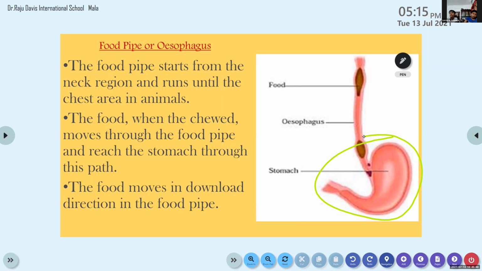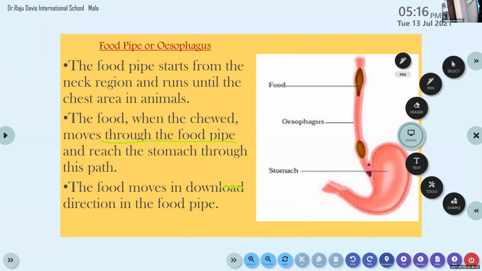Ma'am, do we need to write all this definition? Ah, yes. Not all of it. The food pipe starts from the neck region and runs until the chest area. After chewing the food, it moves through the food pipe and reaches the stomach through this path. You only need to point out the very important points from the slide. You don't need to copy down the entire slide. The food moves in a downward direction, not download, downward direction. Okay, the food moves in a downward direction.